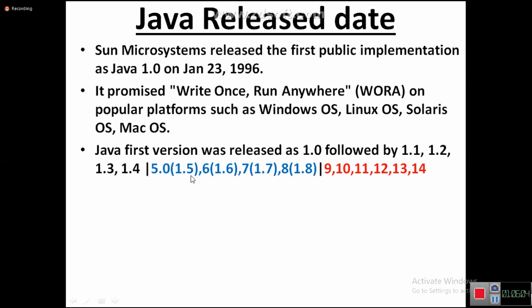What is that outer version? What is that inner version? I will tell you, don't worry. Okay, 5.0, 1.5, 6, 1.6, 7, 1.7, 8, 1.8. Up to the Java 8 version, we have two version numbers.